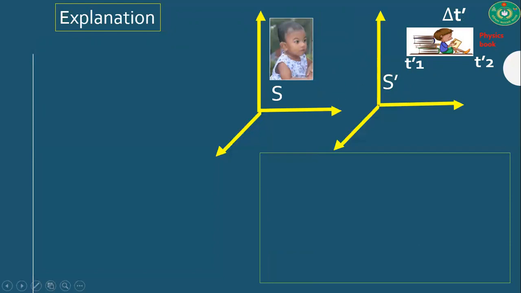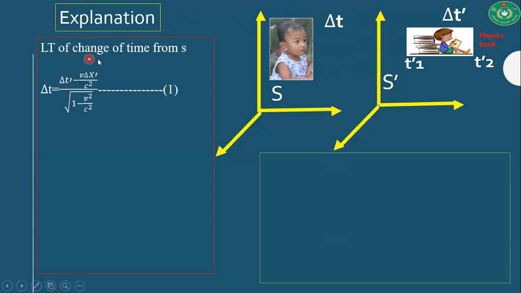Now this event that happened in the S prime frame is observed by the observer of the S frame. According to the observer of the S frame, the time interval of that event becomes del t is equal to t2 minus t1.